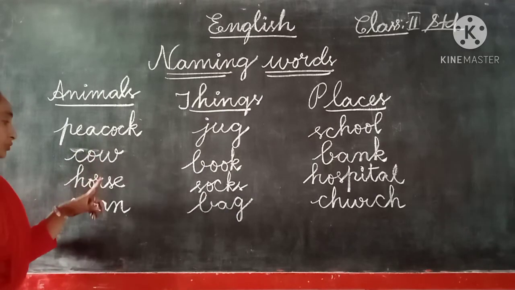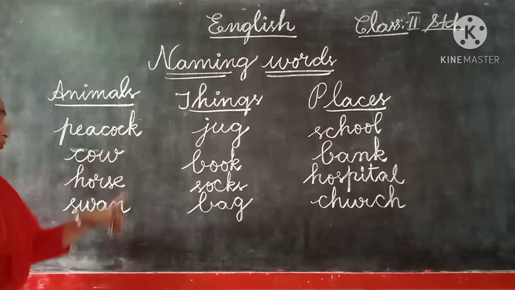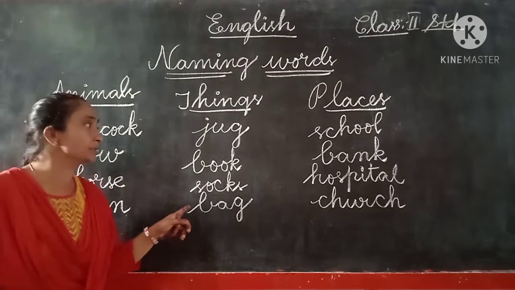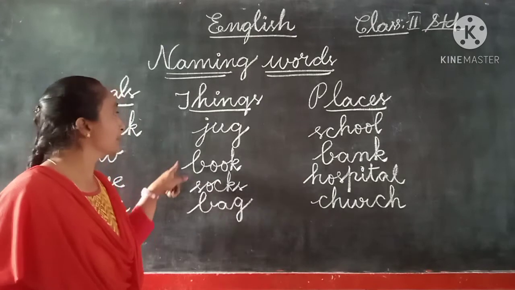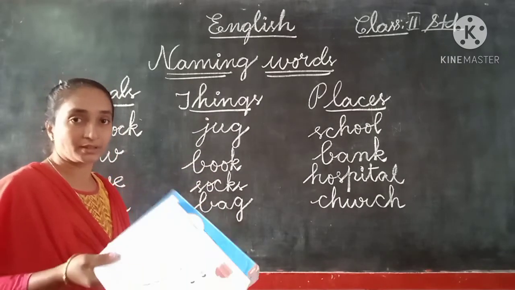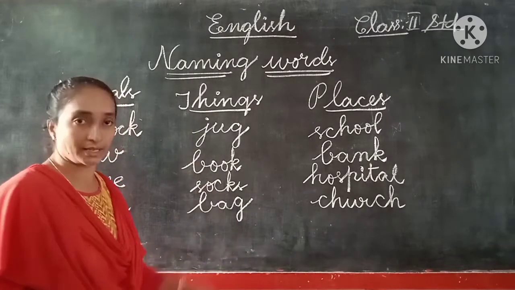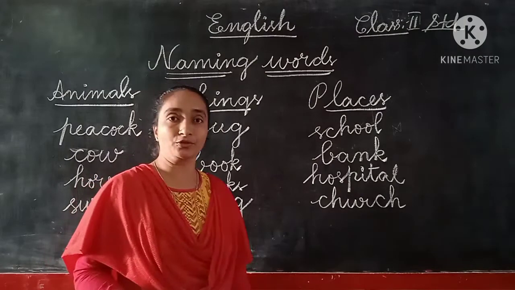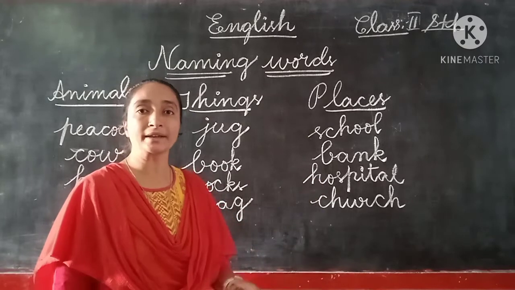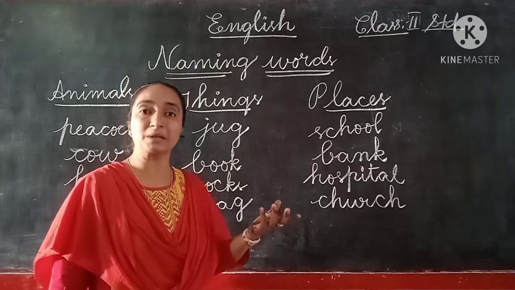Peacock, cow, horse, swan. These are the two animals and the two birds. Peacock and a swan are the birds, and a cow and a horse are the animals. Coming to the things, jug is a thing, book, socks, bag. Book is also a thing. These are the non-living things which don't have life. Okay, children, now coming to the places: school, bank, hospital, church, market, temple. These are the places.